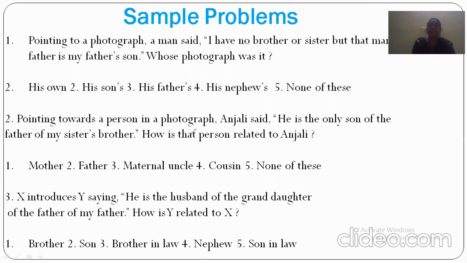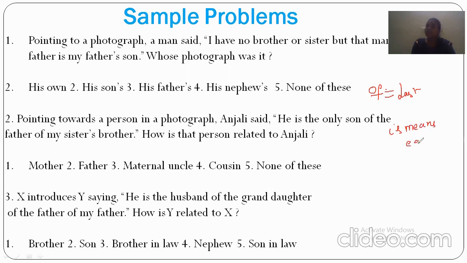Here, especially, we have to note down that if the problem has given brother of, sister of, father of, then you have to start from the last onwards. And "is" means the equal symbol.